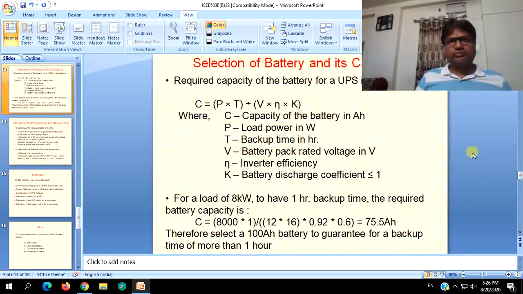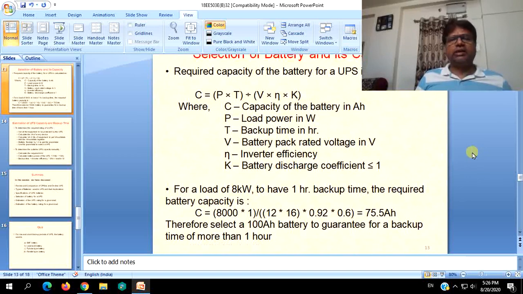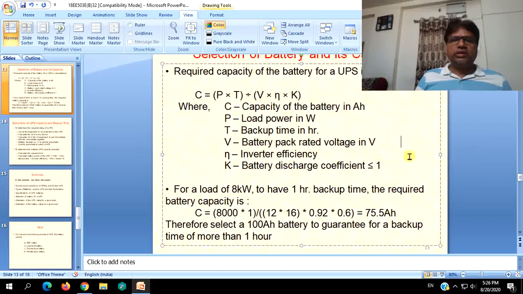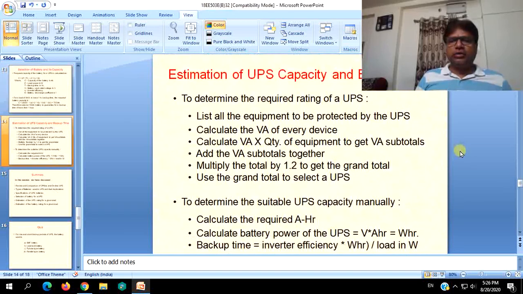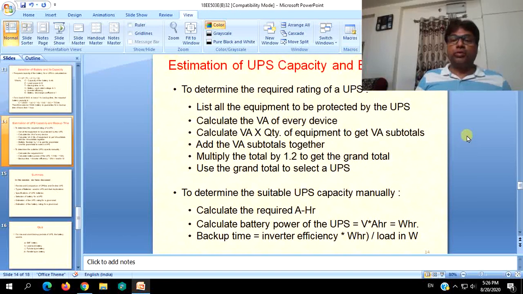Likewise, for finding out these things also, you have to find out the total load, the total power which will be consumed by the load. Accordingly, you have to go on calculating them in volt amperes or VA. So for UPS, this is a procedure to find out the required rating of UPS for a given purpose.